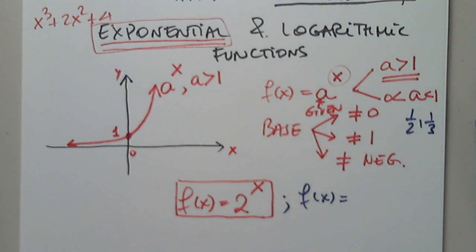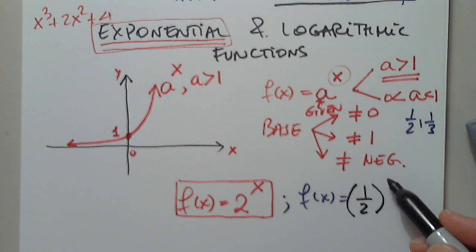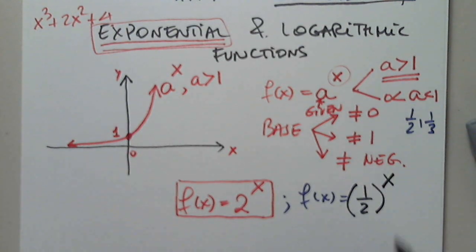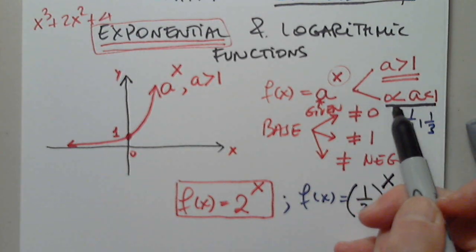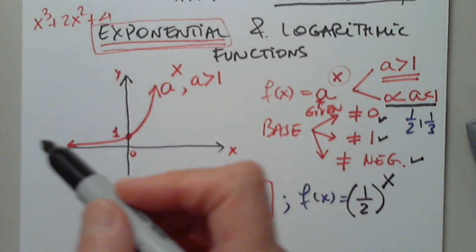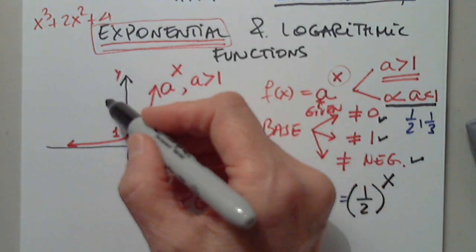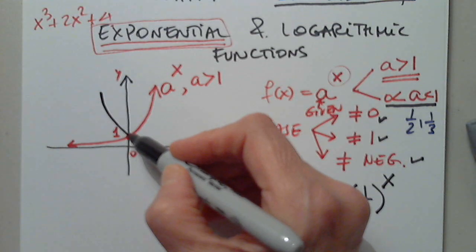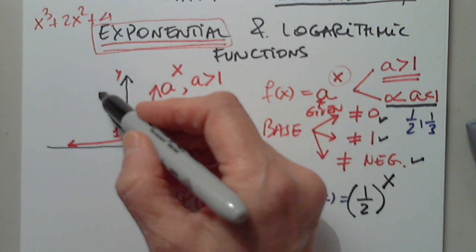But not 1/2, but 1/2 to the x. Yes, 1/2 raised to power x. Very good. This with a base less than 1, still positive, not 0, not 1, not negative, has identical shape, but decreasing on all its domain.